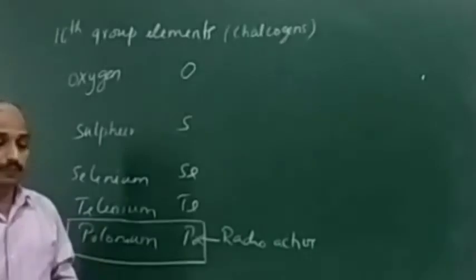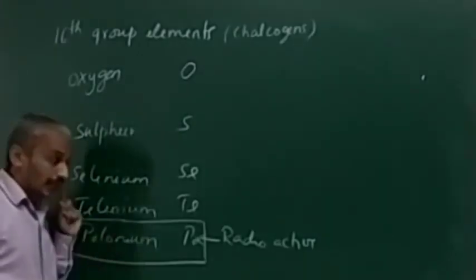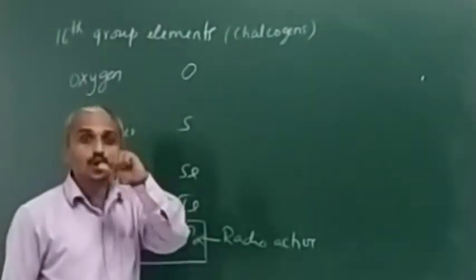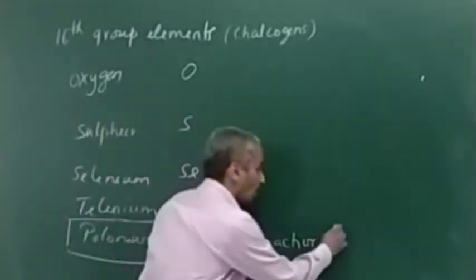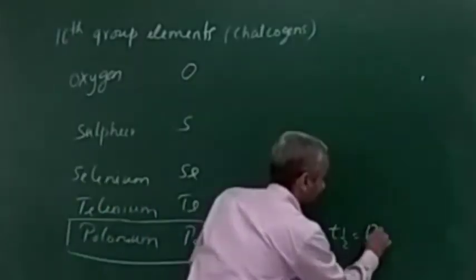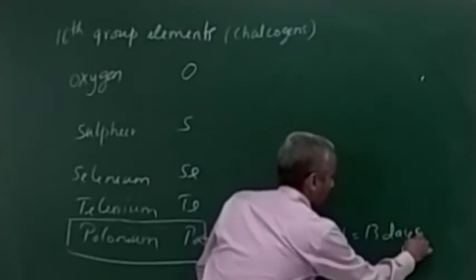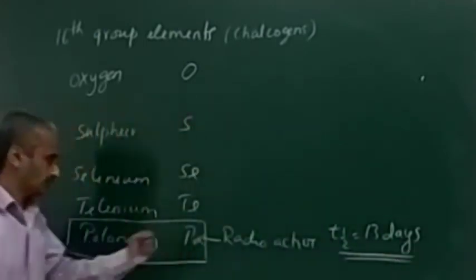Remember, this polonium is radioactive in nature. Note this properly, radioactive element. In competitive exams, a question can be asked saying among the Chalcogens, the radioactive element is polonium, and it has a very short half-life period of 13 days. Very short.